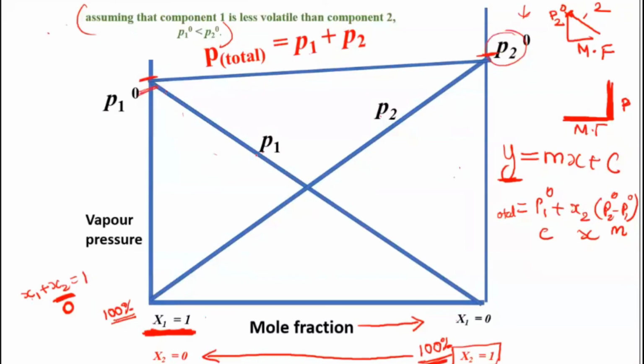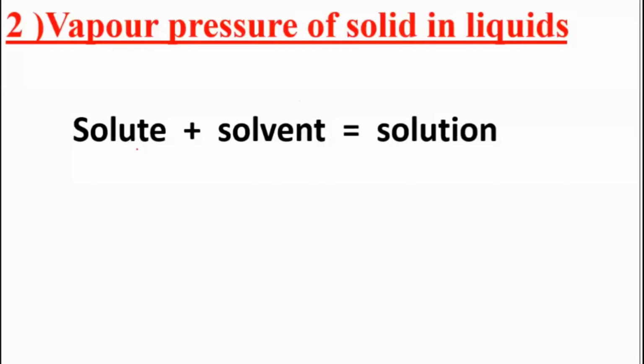Now we are going for the next one, vapor pressure of solid in liquid. This is our second topic. You have learned about liquids in liquids. Now it is a solid being added into a liquid. But what kind of solid are you going to take here? The solute that you are going to take is a solid.